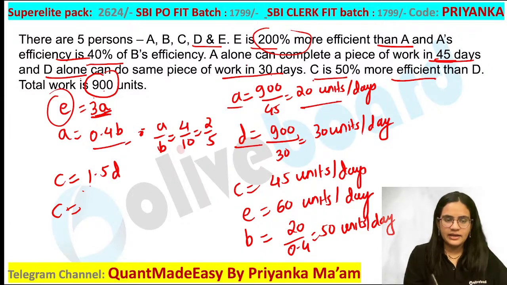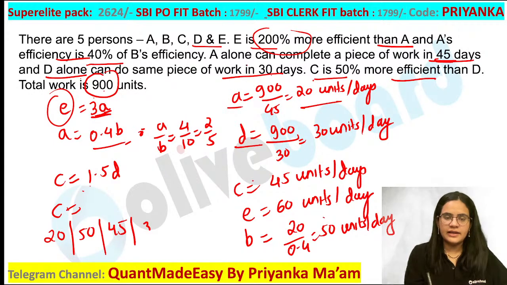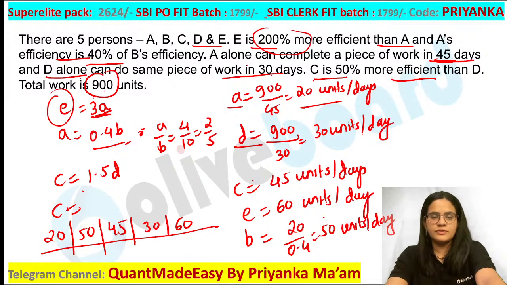So what are your A, B, C, D values? A value is 20. What is your B value? B value is 50. C value is 45. D value is 30 and E value is 60 here. So these are going to be the efficiencies of the persons.